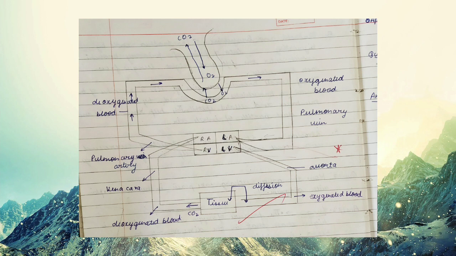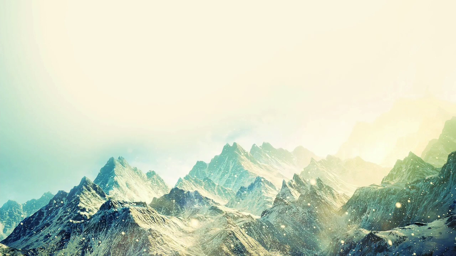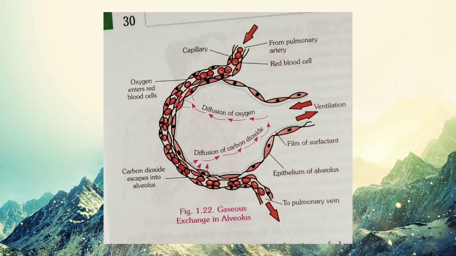In our respiratory system there is a small balloon shaped structure present, which I told you is called alveoli. So what happens through alveoli? Children, alveoli have a semi permeable wall.